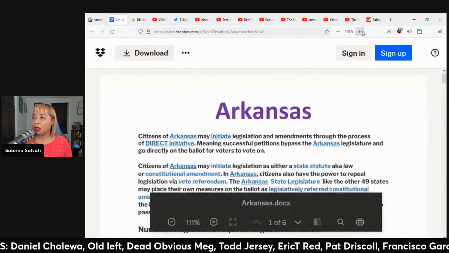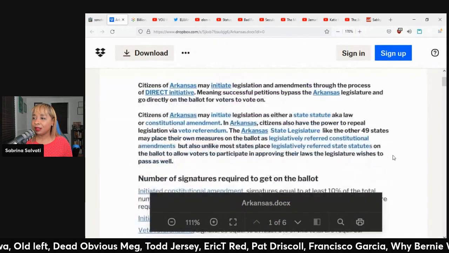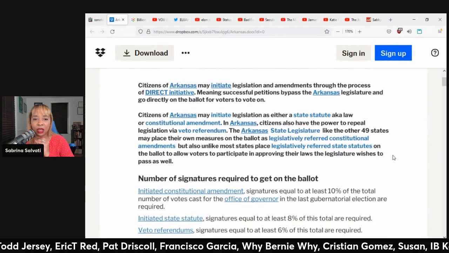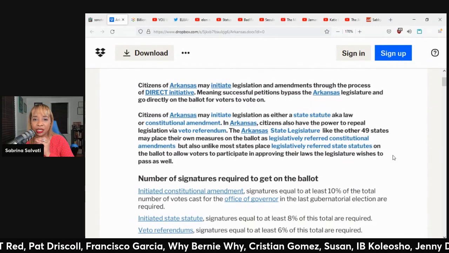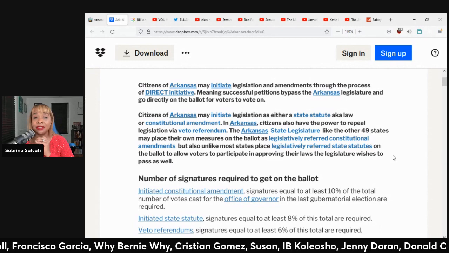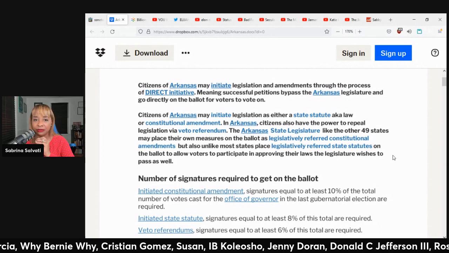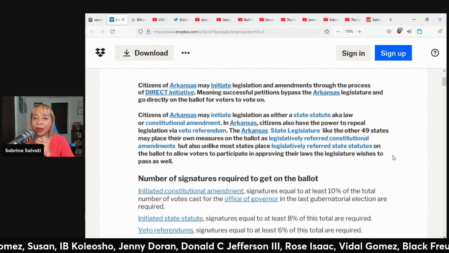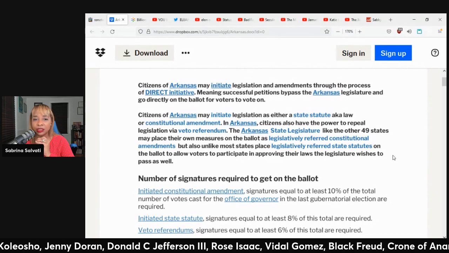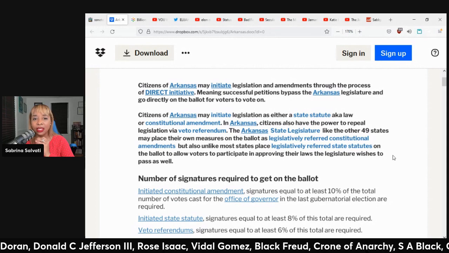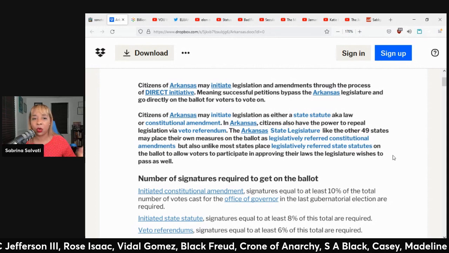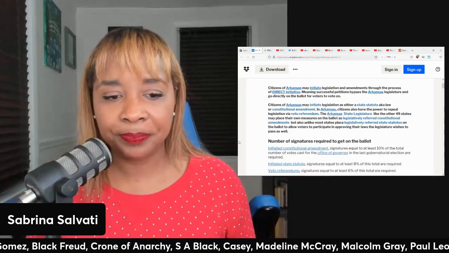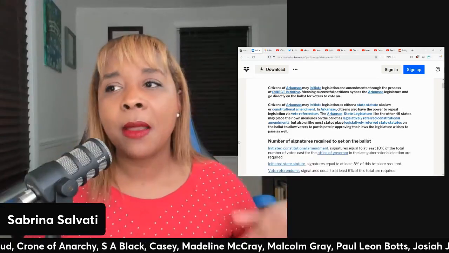Now, every state has a different process. For Arkansas, citizens of Arkansas may initiate legislation and amendments through the process of direct initiative. Now, this means that successful petitions bypass the Arkansas legislature and go directly on the ballot for voters to vote on. So when we eventually get to Massachusetts, you'll see this.